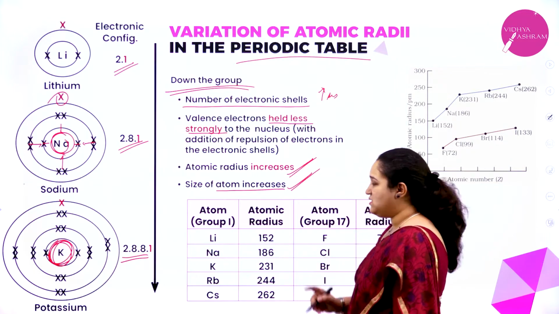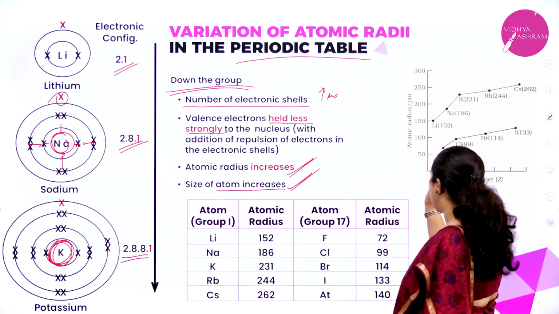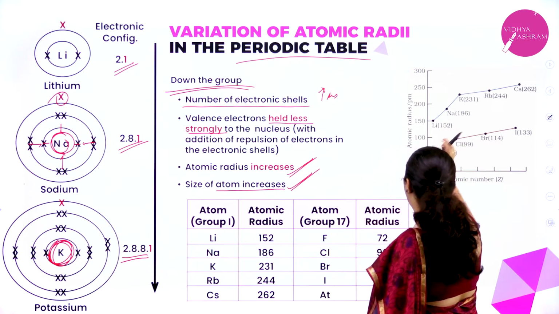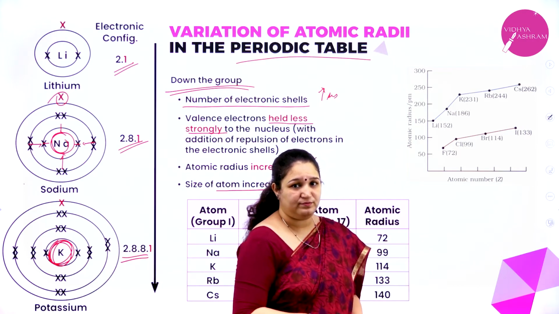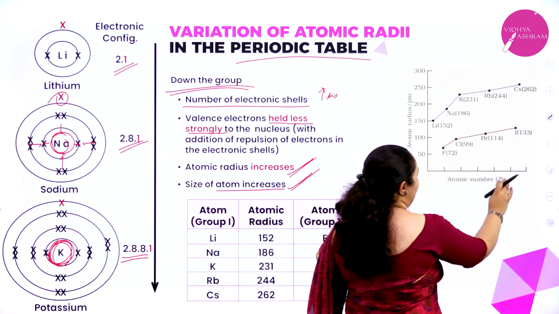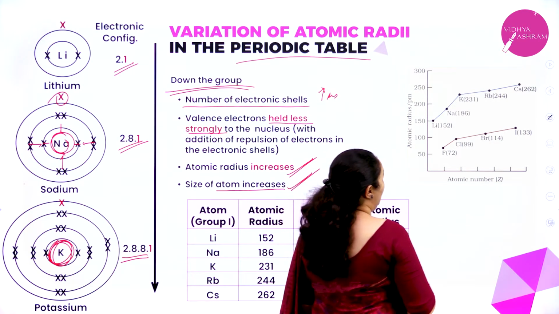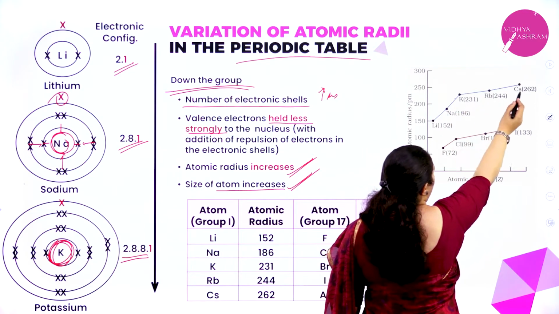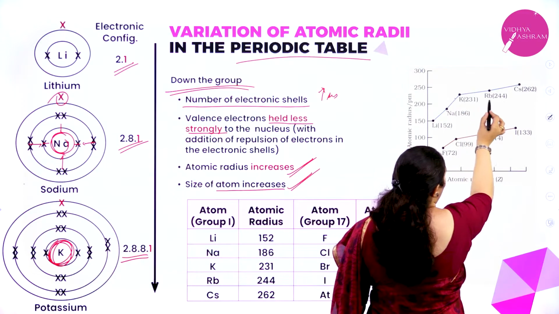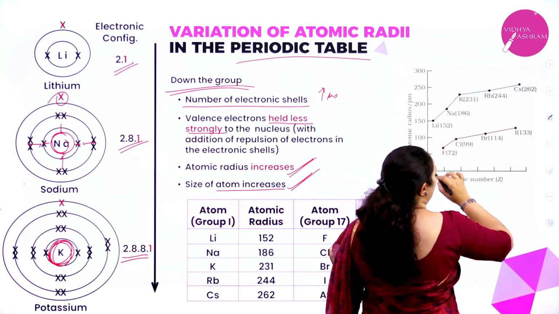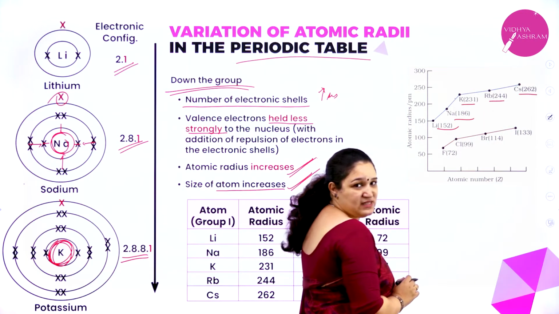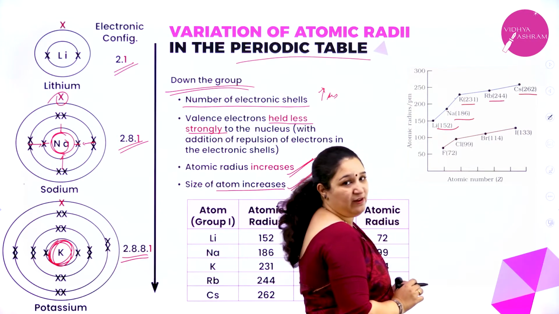You can observe this also with these values and the graph. I shall directly explain with the graph because these values are already there in the graph. Here I have atomic radius on the y-axis and atomic number on the x-axis. We have lithium, sodium, potassium, rubidium, cesium. See, it is 152, 186, 231, 244, 262 picometer. So as we go down the group, the values are going on increasing, isn't it? That's why you have got a graph that way.